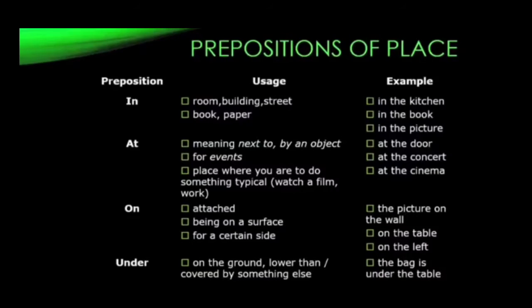Look at the next preposition, children. At. At is the next preposition of place. Usage: next to or by an object, and for events, where you are to do something typical, like watch a film or work. So look at the examples here. Where is the paper? It is at the door. Where is the bottle? It is at the door.